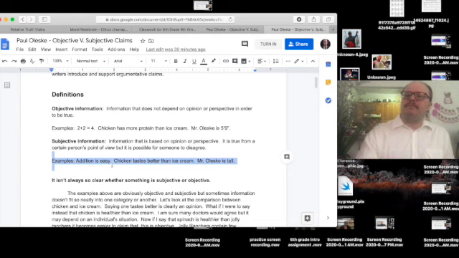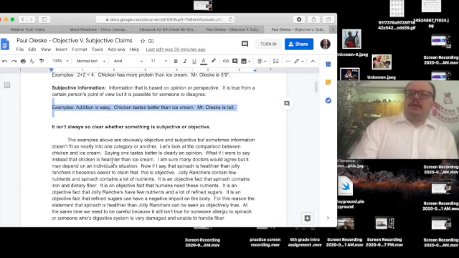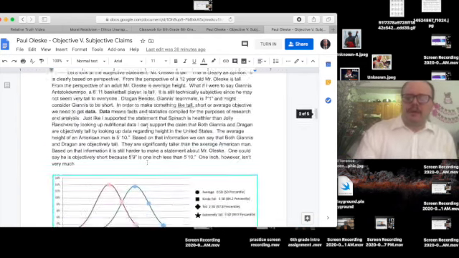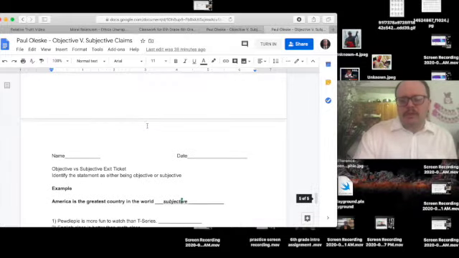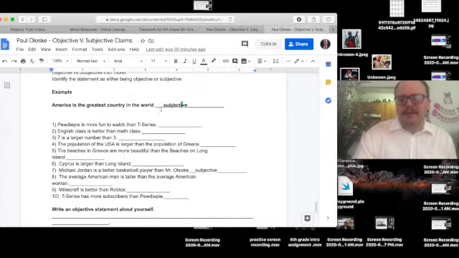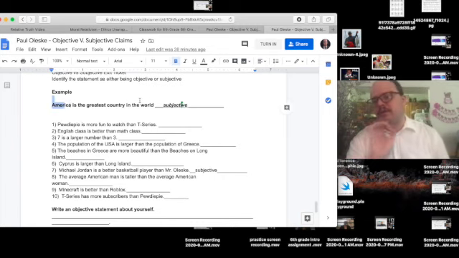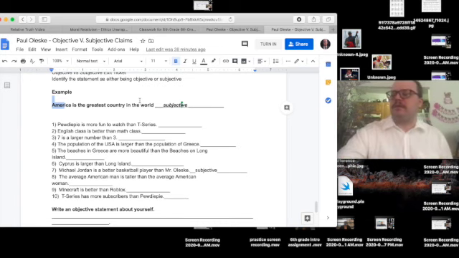So now we're going to swoop down to the bottom because I made a mistake, and I just want to make it clear. When I say America's the greatest country in the world, that's subjective, because objective means there's data. It's not based on opinion. That's something that's an opinion. I could say America produces more corn than any other country in the world. That's objective. I could say America has more land mass than Greece. That's objective. That's a fact.